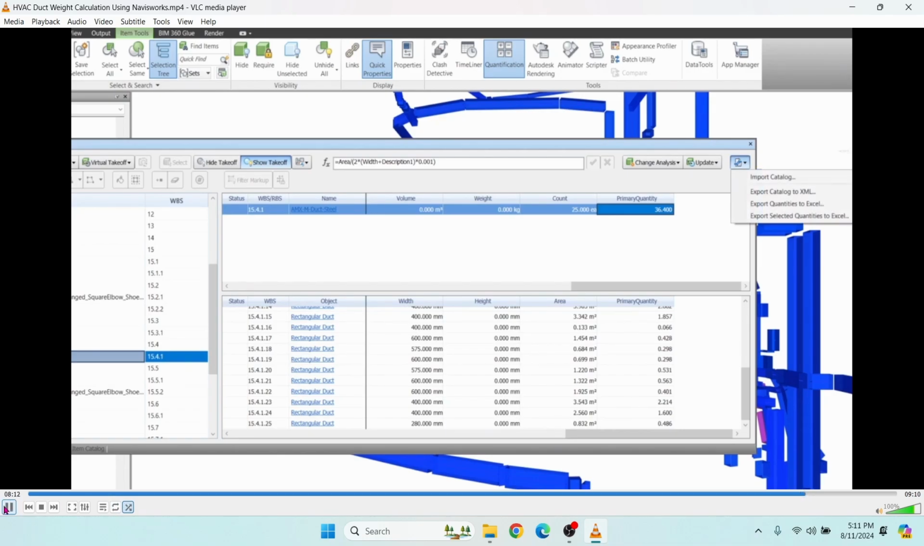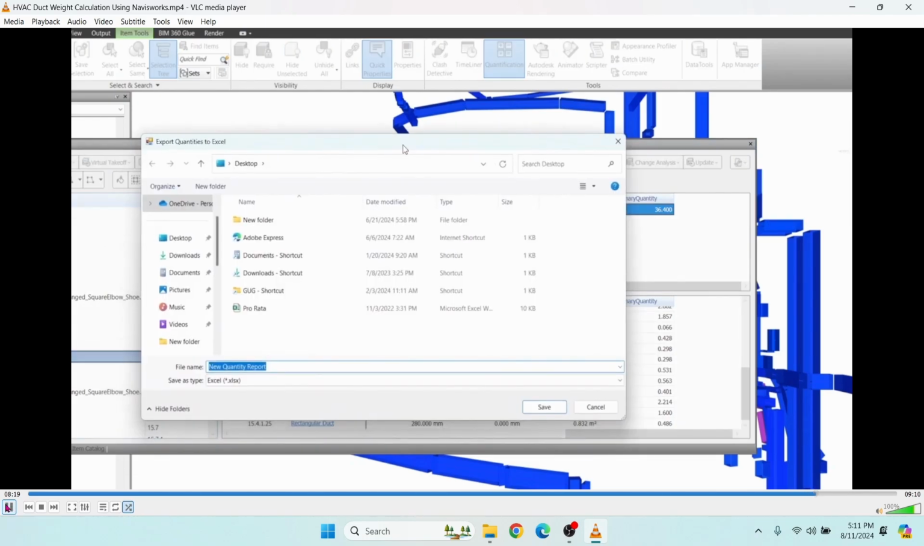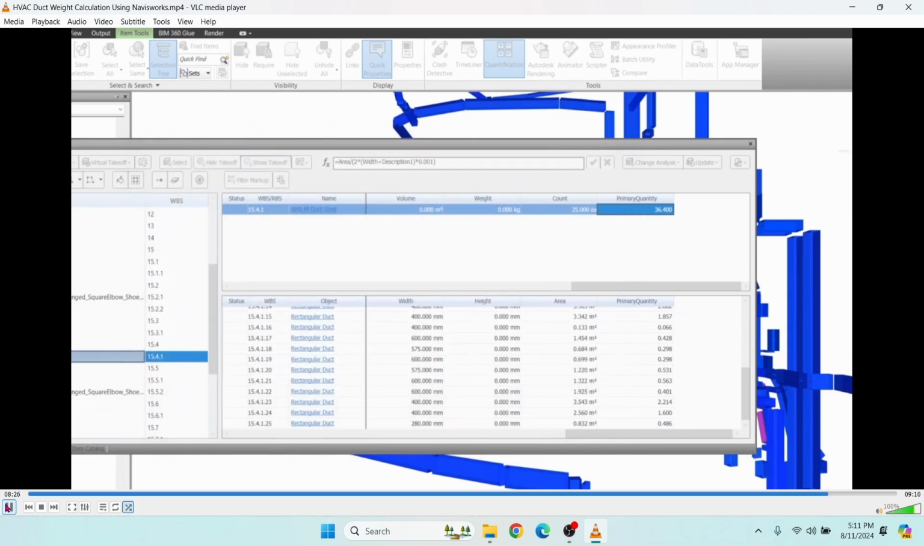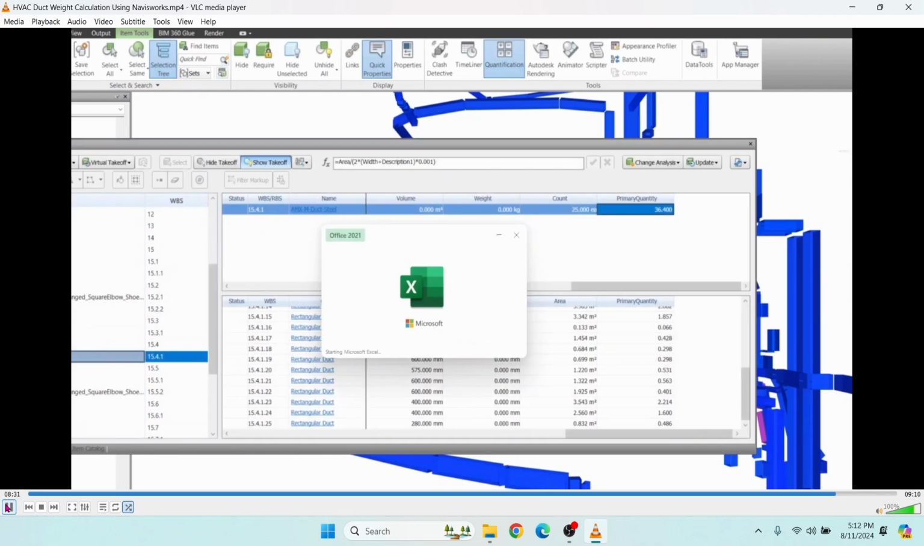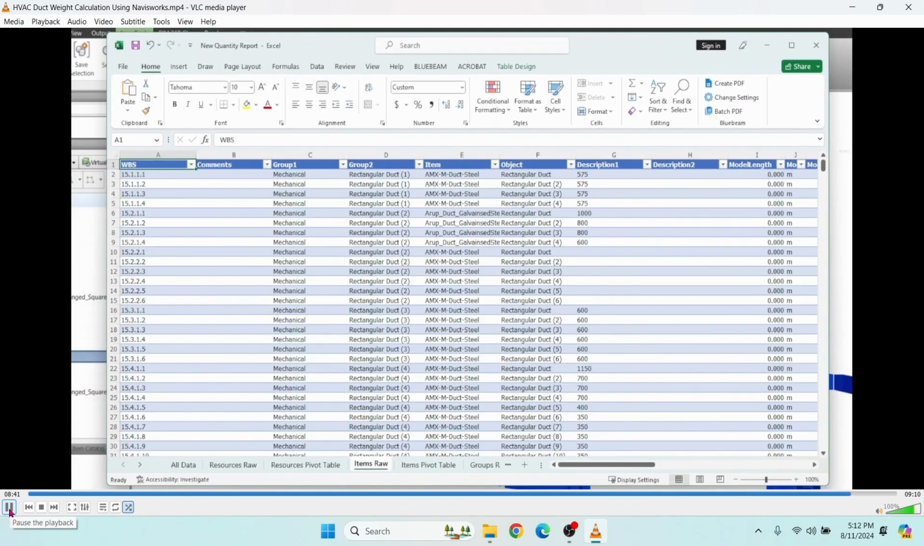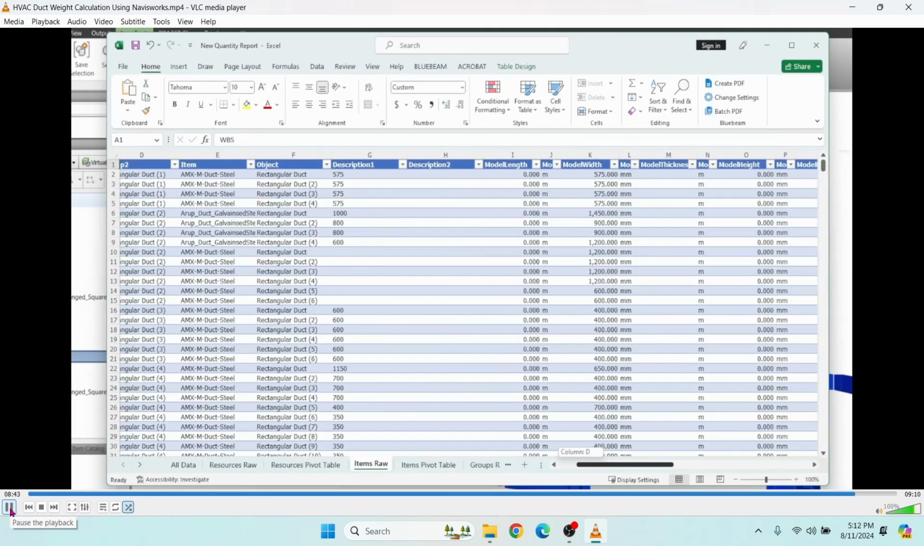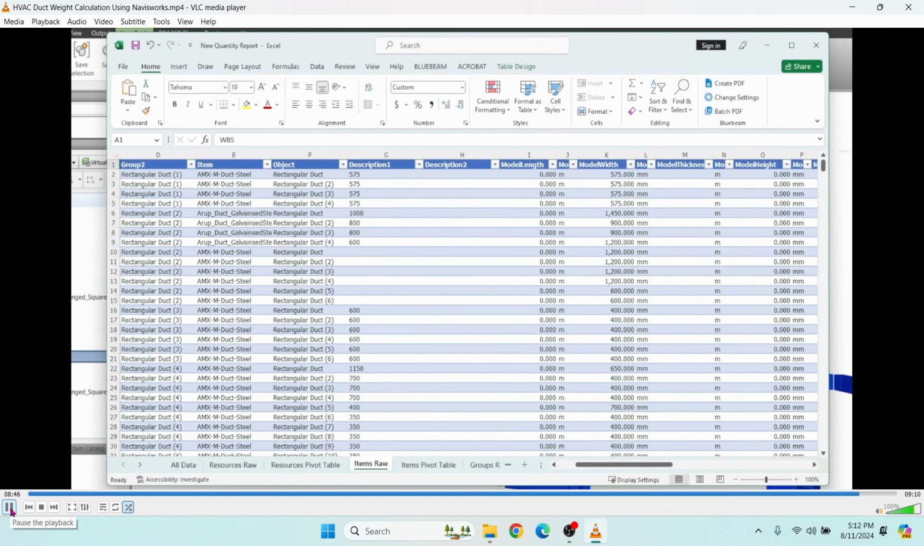Now we need to export this sheet to Excel. We click this icon, click Export Quantities to Excel. Click the location to be saved and click the Save button. Then we will get the Excel sheet. This is the Excel sheet. You can see all the duct quantities are given.